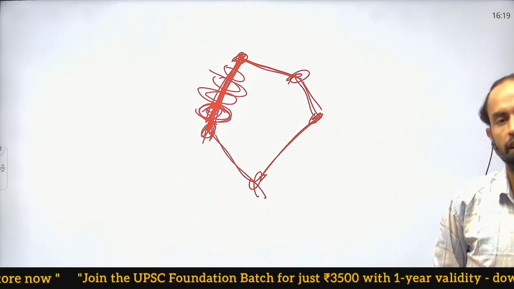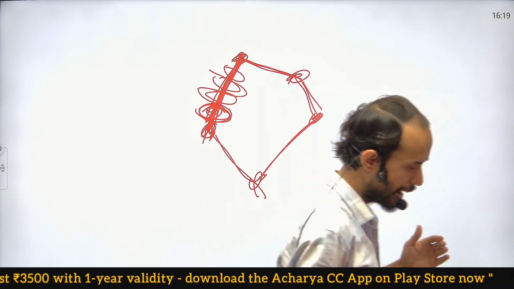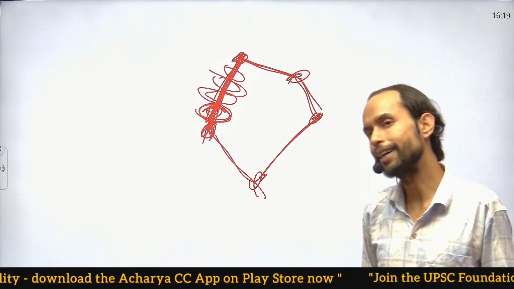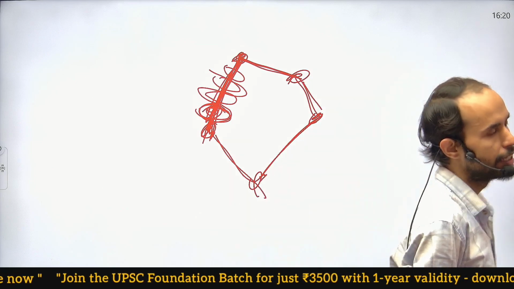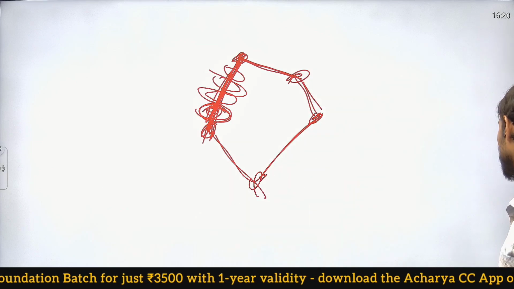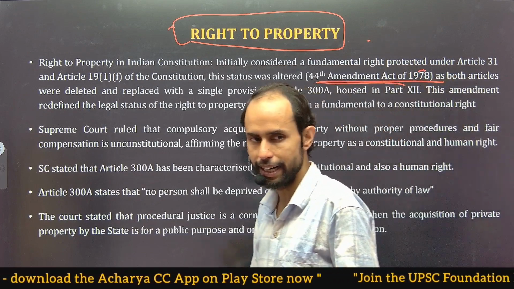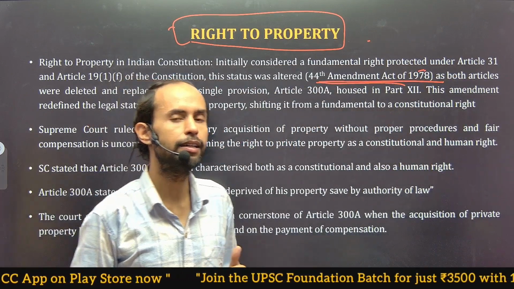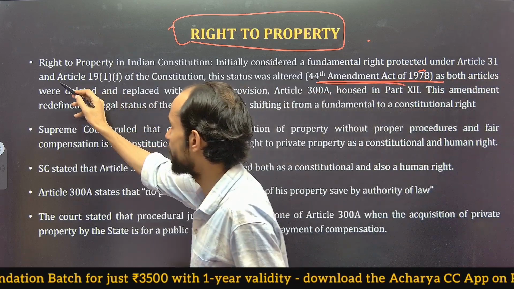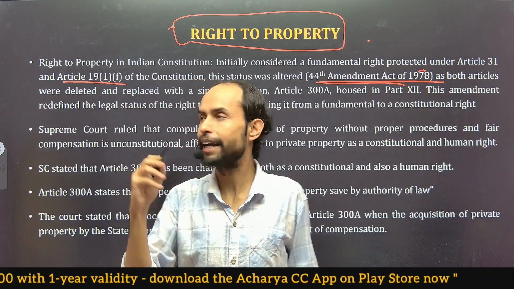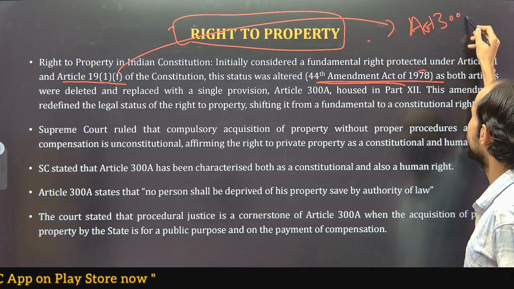Now what happened in 1978, when the Morarji Desai government, the Janata Party government, came into rule: they came up with the 44th Constitutional Amendment Act of 1978. It removed right to property from Article 19(1)(f) as a fundamental right, and placed it under Article 300A.